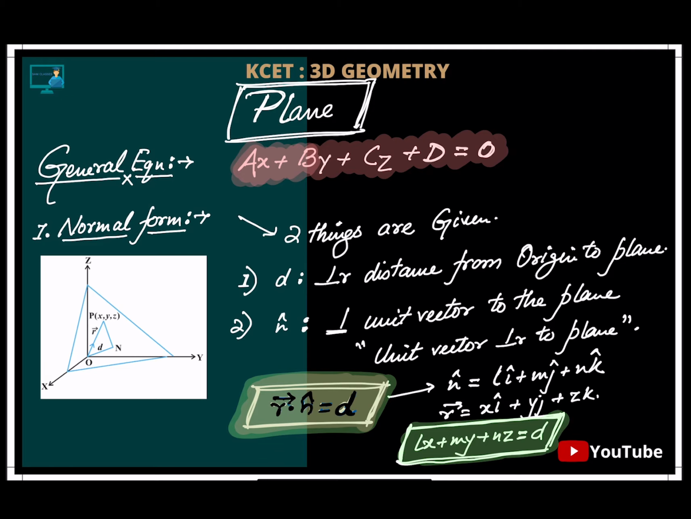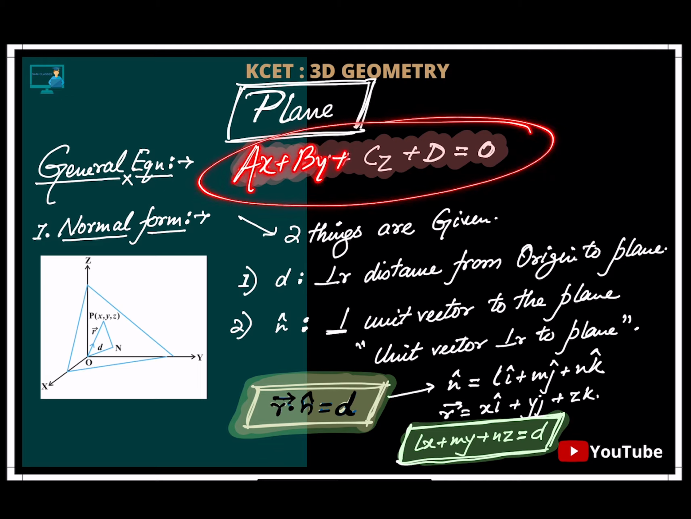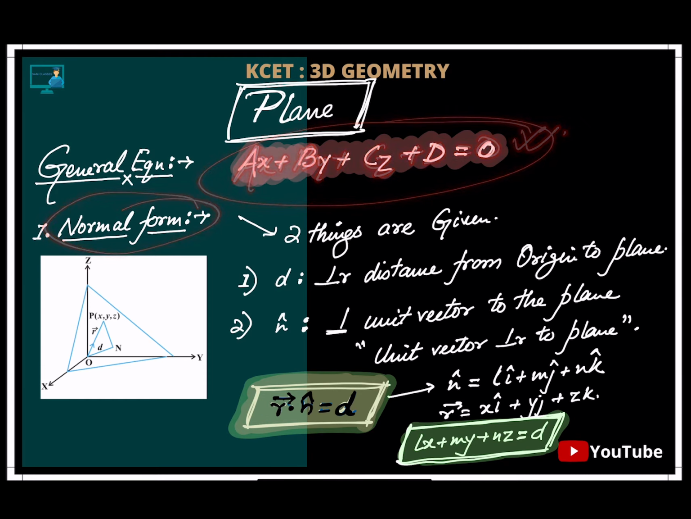Now the planes, the general equation of the plane we already know. Ax + By + Cz + D = 0. Okay, so this is my general equation of a plane. Next is the normal form. See, normal form, what is there?